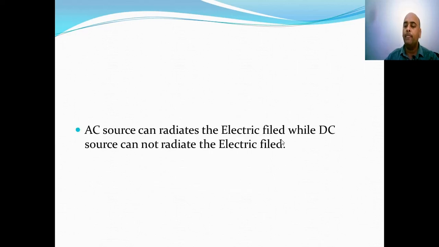So from here the conclusion is that an AC source can radiate the electrical field into the space, while a DC source cannot radiate the electrical field into the space. That is, for this reason we need to use AC signals while using an antenna. DC signals cannot be radiated by an antenna for the reason mentioned above.